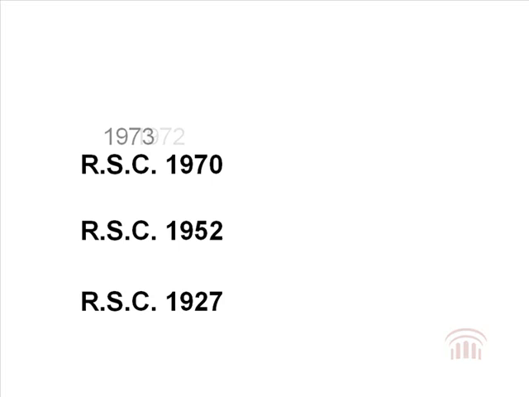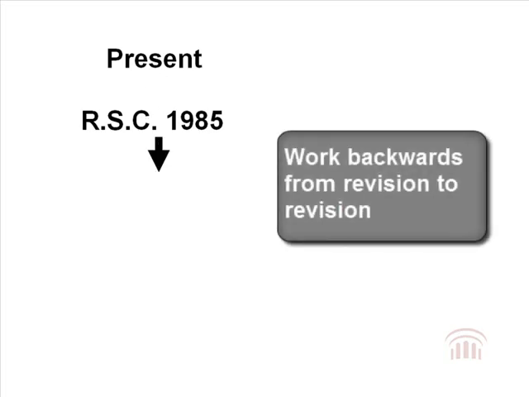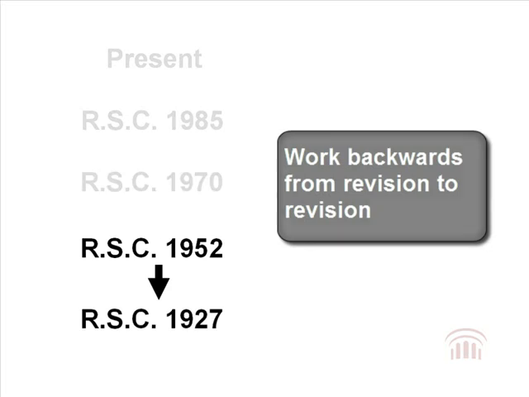To deal with this, every so many years, all of the statutes are reprinted reflecting all of the amendments to that point in time, and this is called a revision. There have been 4 revisions in the last 100 years, in 1927, 1952, 1970, and 1985. These revisions are identified by RS or RSC for the Revised Statutes of Canada. So why is this important? In tracing the history of a section, we must work backwards from revision to revision. This is because the historical notes at the bottom of this section only take you back as far as the previous revision.